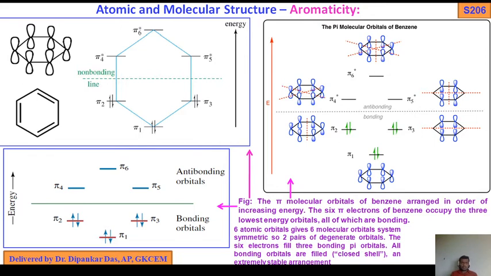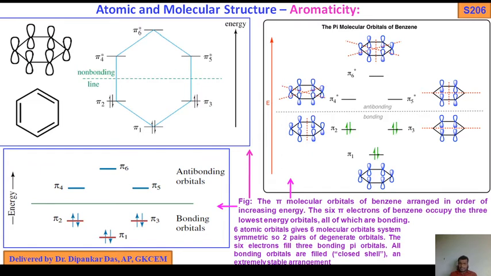So I have shown 3 diagrams. Which one should you show in the exam? You can write this one, that will be better, this one is also accepted, no problem. So this one will be better, with the orbital diagram, if it comes as a question in your exam. So the molecular orbital diagram of benzene is very important.